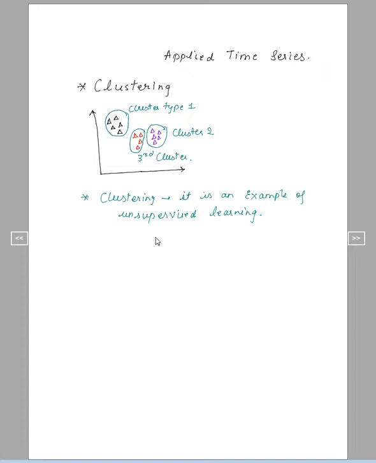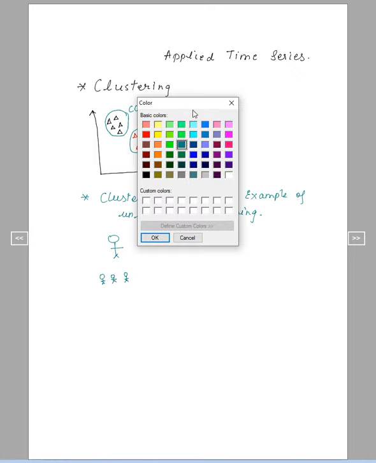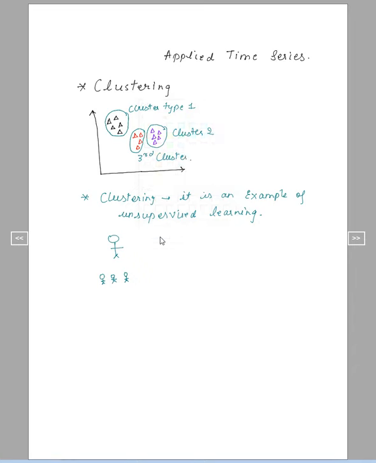One way of remembering is like when you write an exam paper, there is a supervisor and all the students give the examination. So supervision means there is some human element involved, someone who is actually labeling, or if the machine is labeling, there is a human who will check the accuracy of it and see how well it has been labeled. That calls for supervision. And unsupervised is basically where there is no supervision.